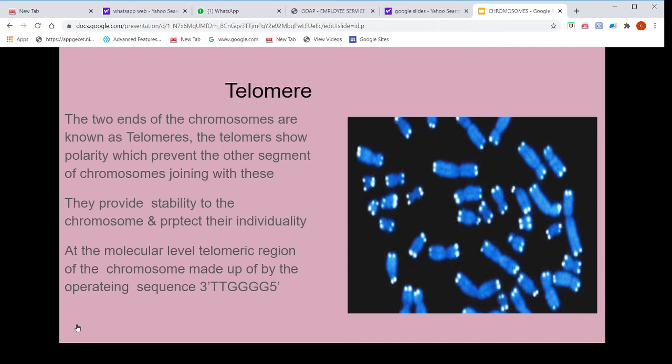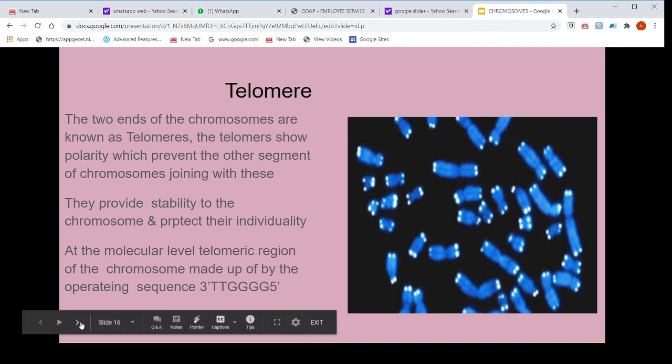At the molecular level, the telomeric region of the chromosome is made up of a repeating sequence, 3' T T G G G G to 5' end. So these telomeres protect the chromosomes from attaching to other chromosome segments.